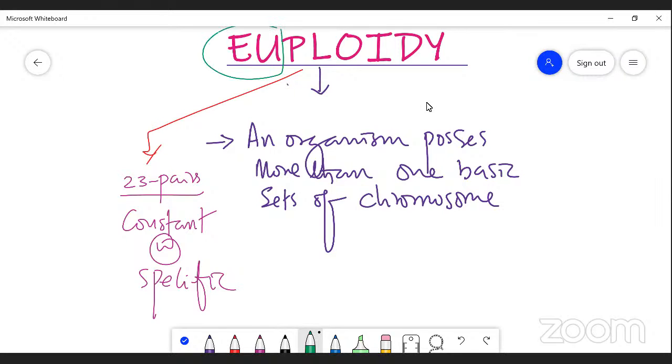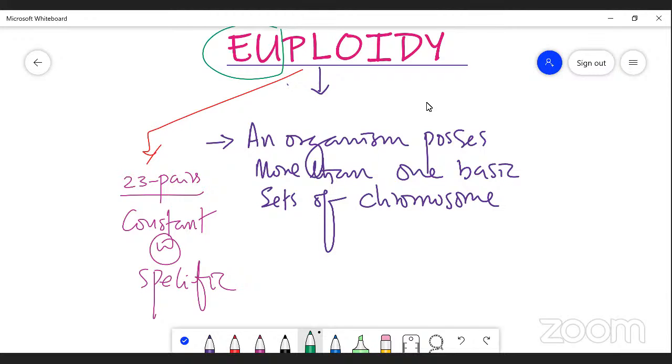Here, Euploidy means adding of chromosomes. It may be one set, or two sets, or more than two sets, or three sets, four sets. So this adding of chromosomes to the constant number or specific number of chromosomes in an organism is called Euploidy. Generally, Euploidy causes variation in the fixed number of chromosomes in an organism, right?